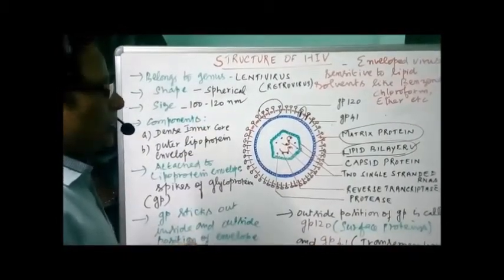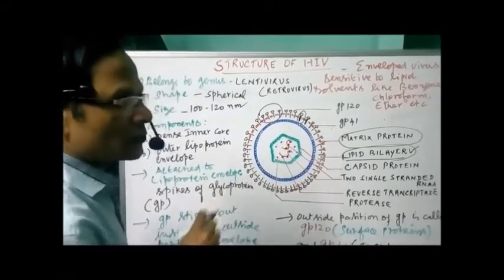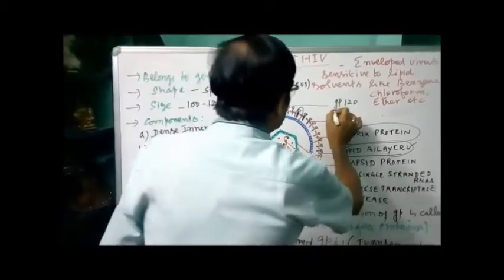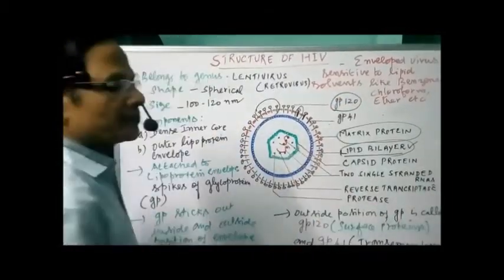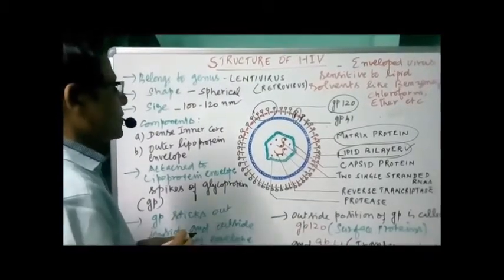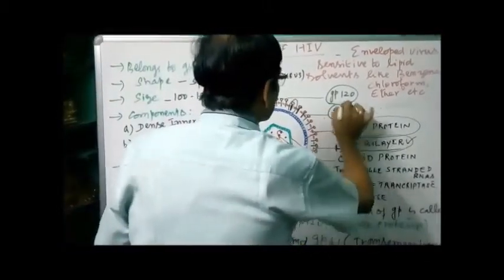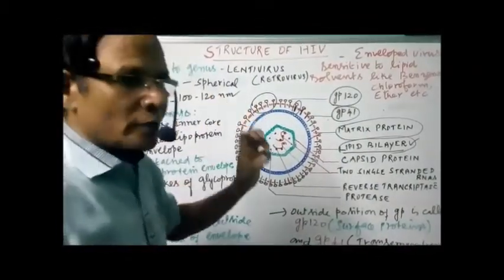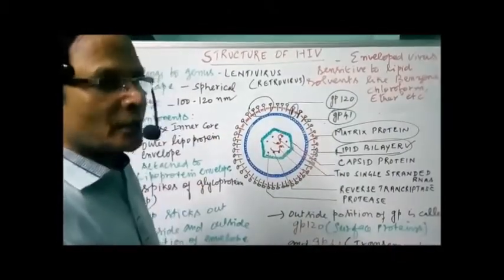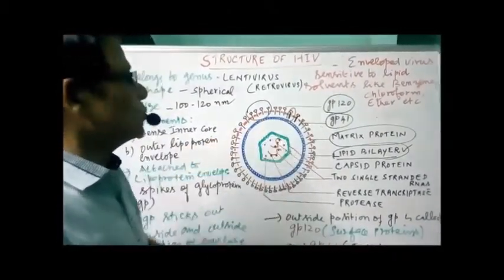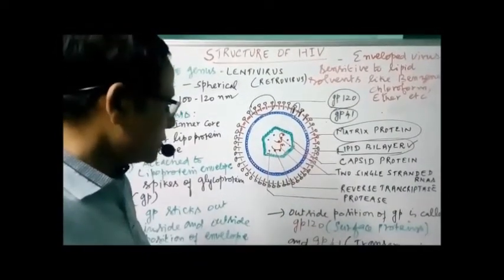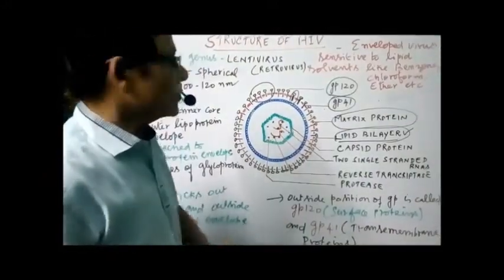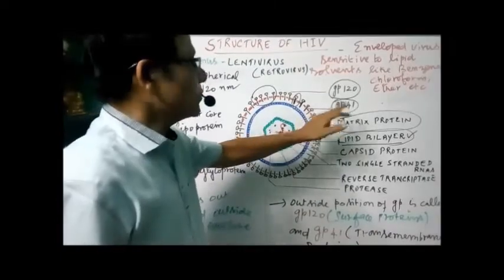Now the outside portion of the spikes is made up of glycoprotein GP120, a somewhat smaller molecule. And the inner portion is called GP41. This is a surface protein present on the surface, having a knob-like structure. That's why it's called the surface protein. And the one which passes through the lipoprotein envelope is called the transmembrane protein. So it is somewhat larger when compared to GP120. So it is GP41.